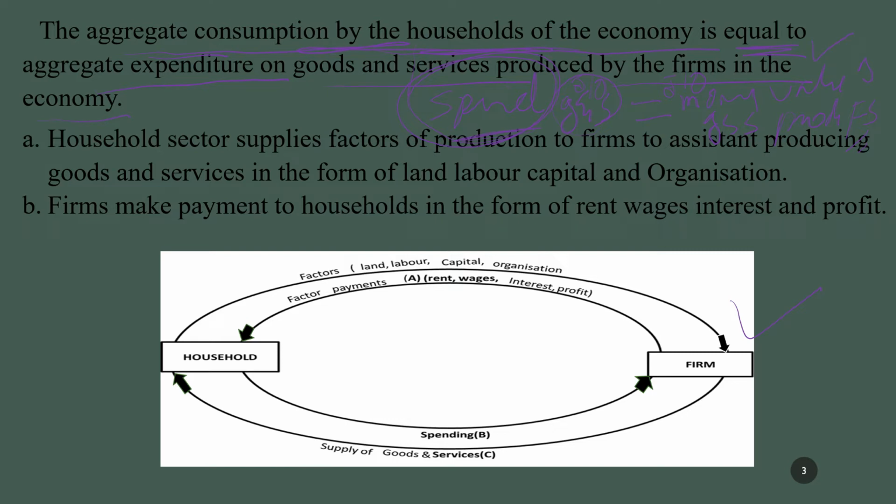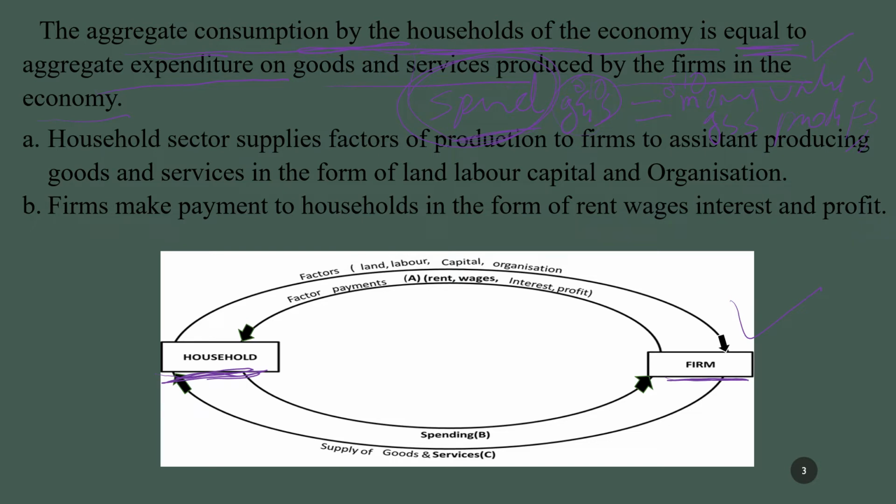Now let us discuss one after the other. You can see in this picture, dear students, on one side I have written household, on the other side you can see the firm. So first you will have a desire or want. To satisfy those desires and wants, you need money, or you need to earn your income. To earn income, you have to participate in the production of goods and services.